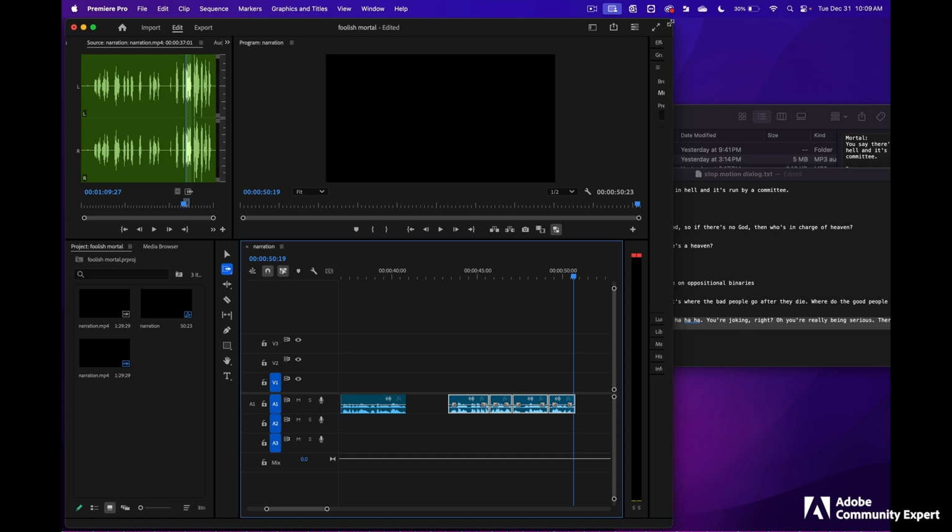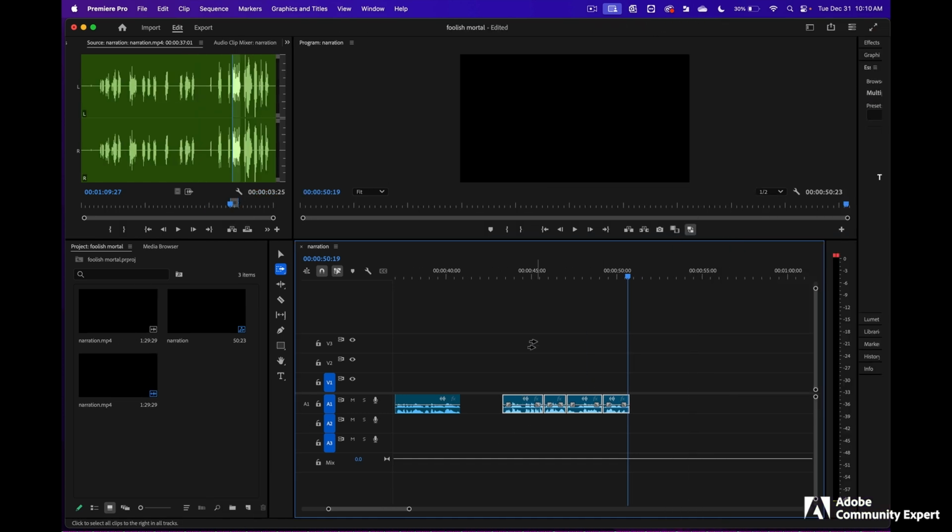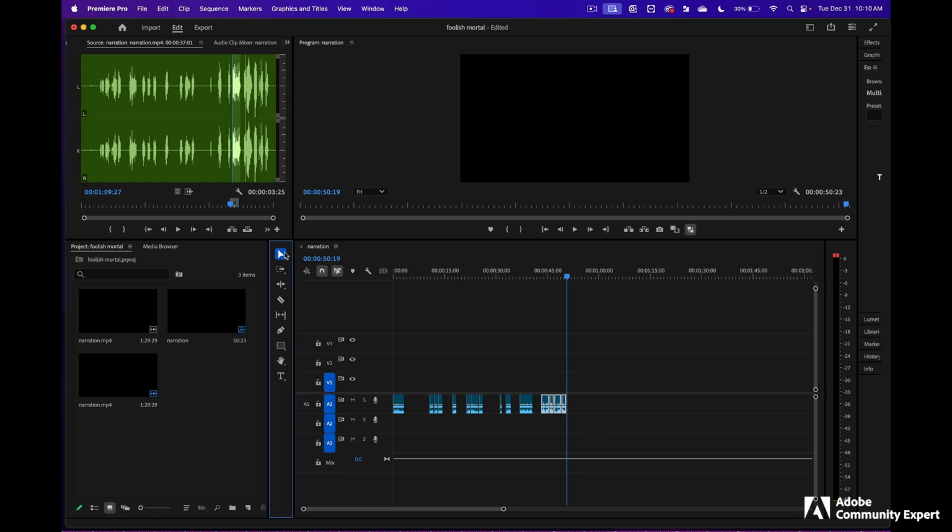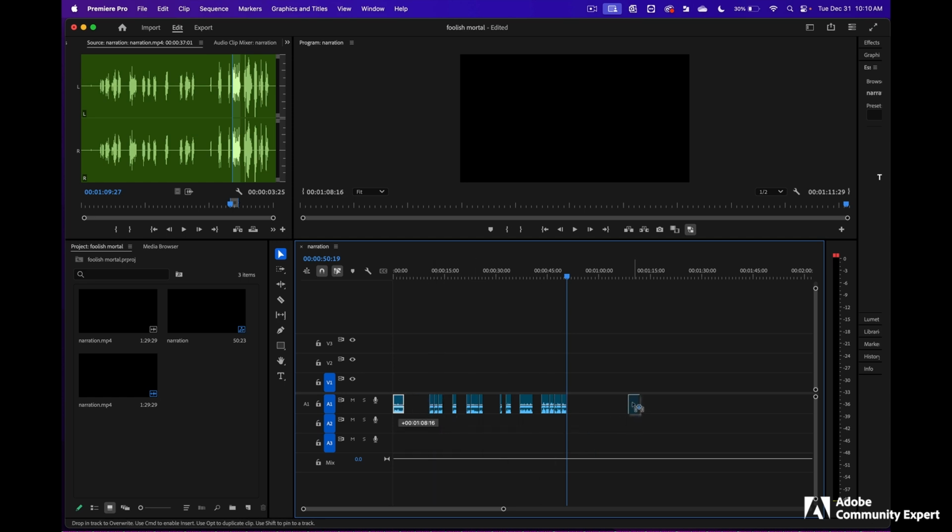Now I'm going to open up Premiere Pro so we can see this better. And down here on the bottom, if we click and drag this circle to the right, we'll zoom out and we'll see more of the timeline. We're going to get the selection tool. That's the top tool now. We can click on an audio and we can drag it anywhere we want in the audio area down here.